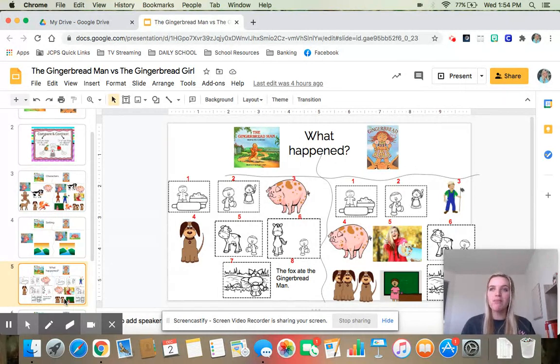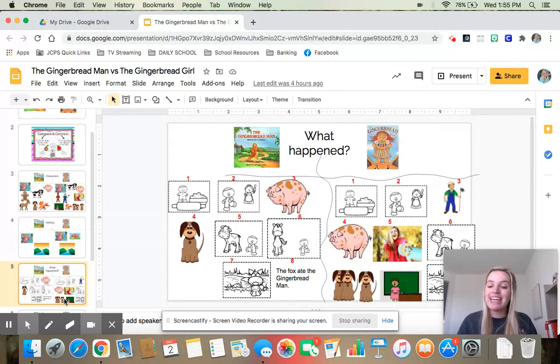We know both of them have their own little song. You can't catch me, I'm the Gingerbread Man. Or you won't catch me, I'm the Gingerbread Girl. So they both run away from animals and other characters, and they both sing a song about how fast they are and running away and you can't catch me.